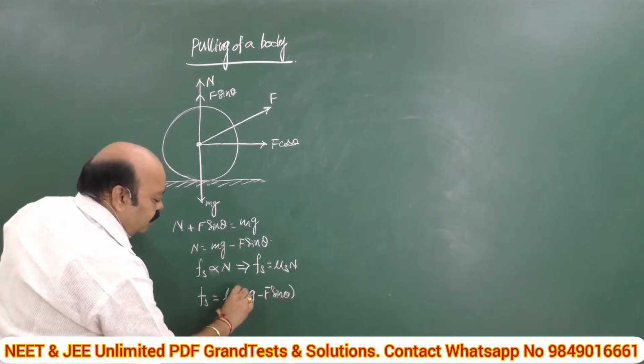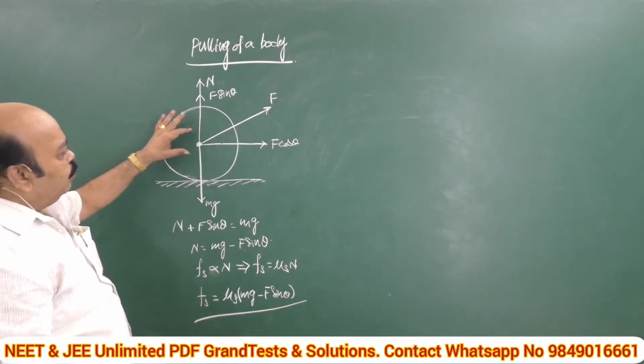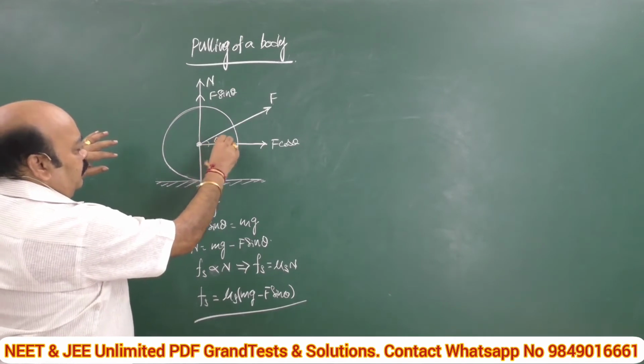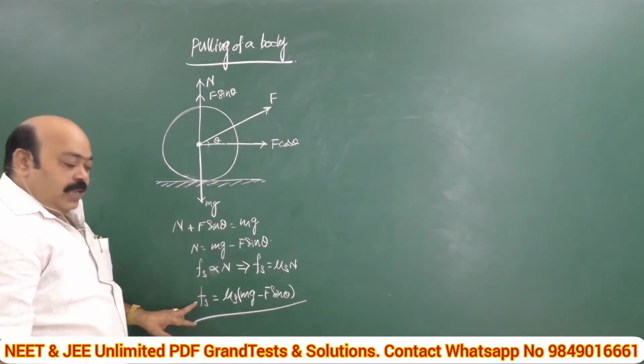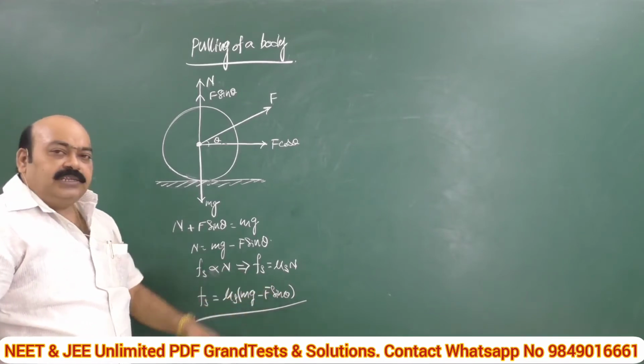That's all, this is the formula. That means when we are pulling a body at some angle theta, the frictional force that comes into existence is Fs equal to mu s into (mg minus F sin theta).